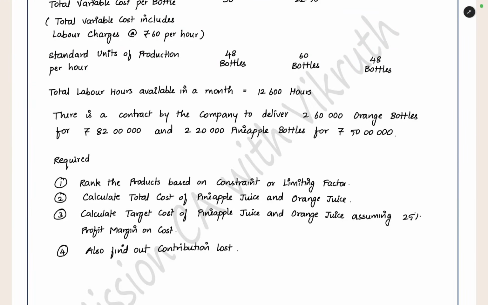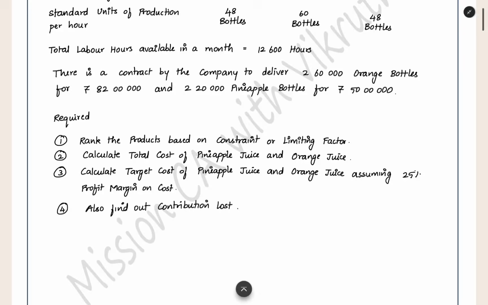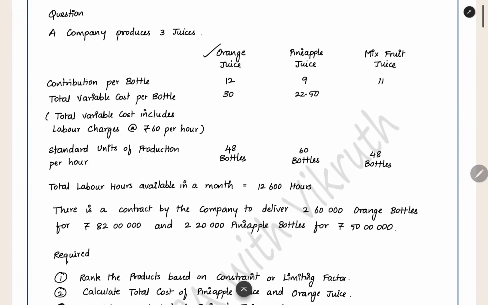And in this question, one more thing they may ask you. They can also ask the contribution lost. How will we lose the contribution? As per the ranking, we have to first produce orange juice. After that only we have to produce the pineapple juice. First, we have to produce orange juice fully, complete the entire maximum annual demand for orange juice. After that, we have to go to the pineapple juice.